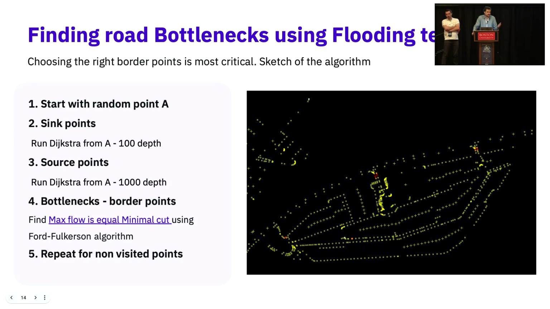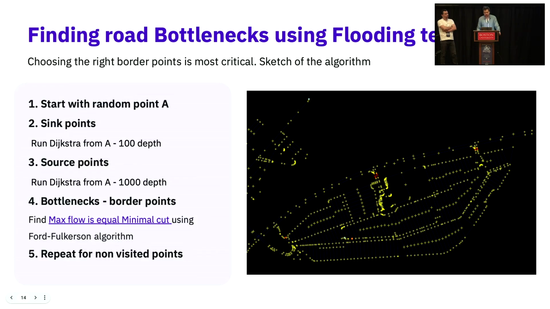Then you run a really great algorithm, Ford-Fulkerson, and that will find the maximum flow that could go from source to sink. What is great about it is that you can also find the minimal cut on the graph.